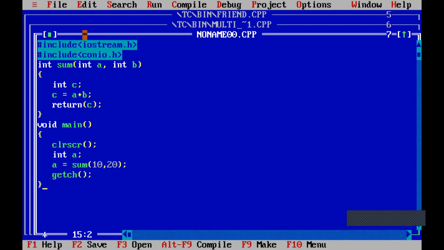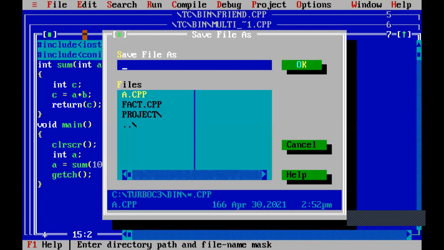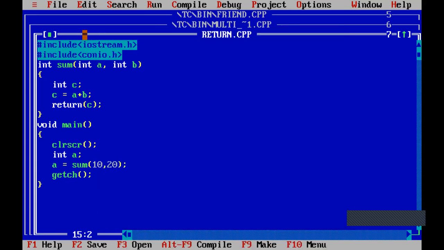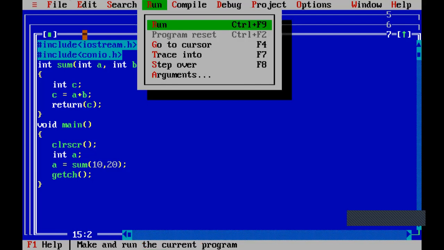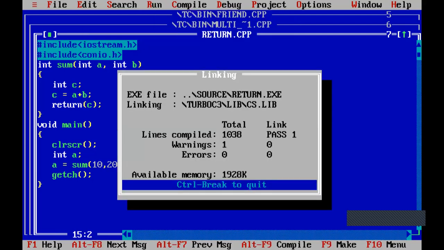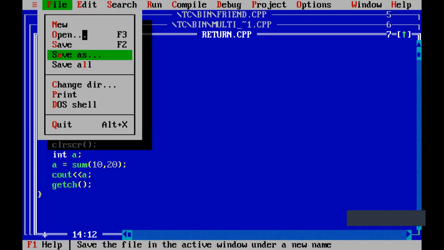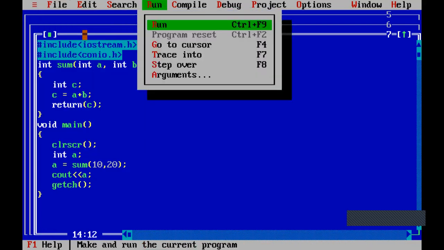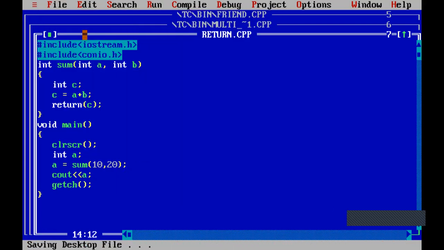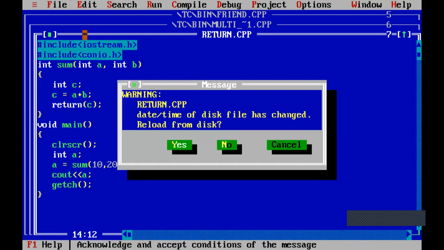Now we will see how this program works. If I simply execute this program, sorry, I have not given this cout. Now you can see the output as 30. Now we will see line by line execution.